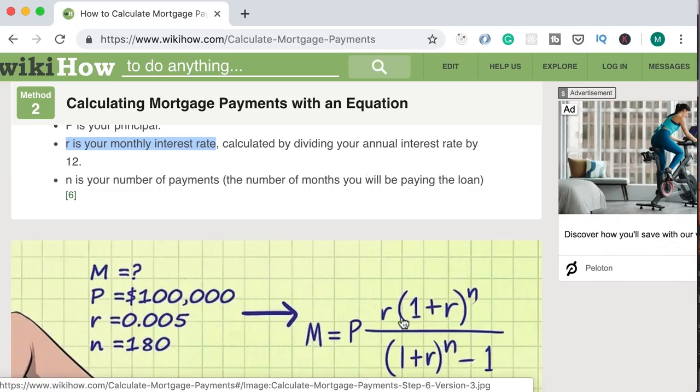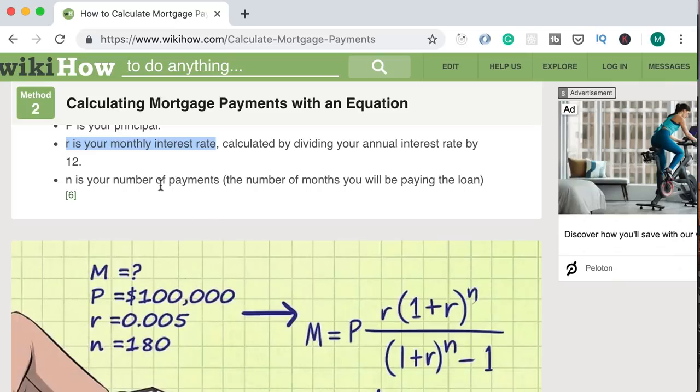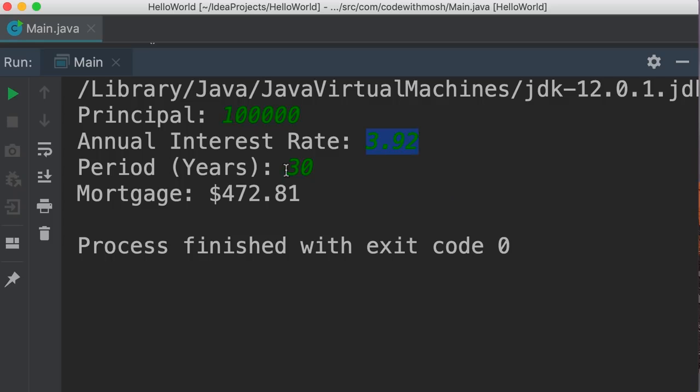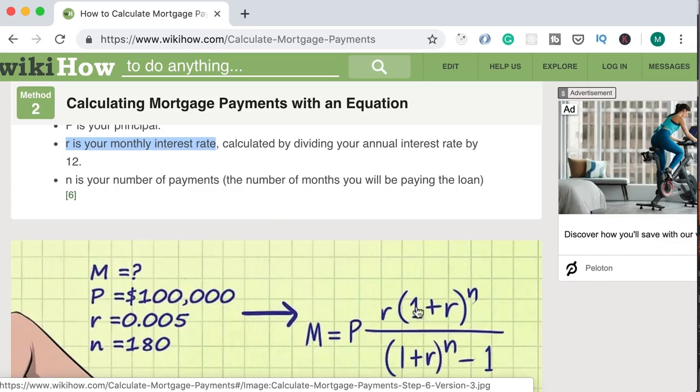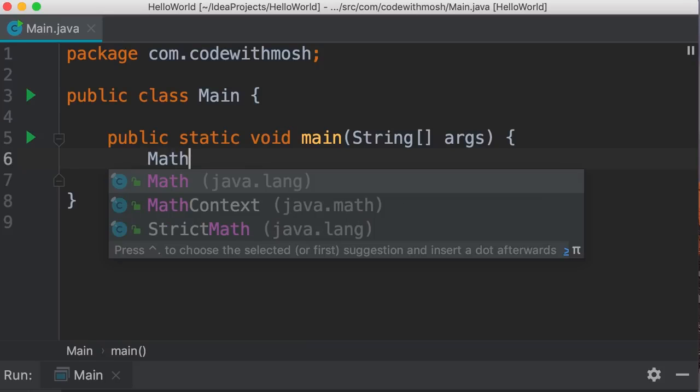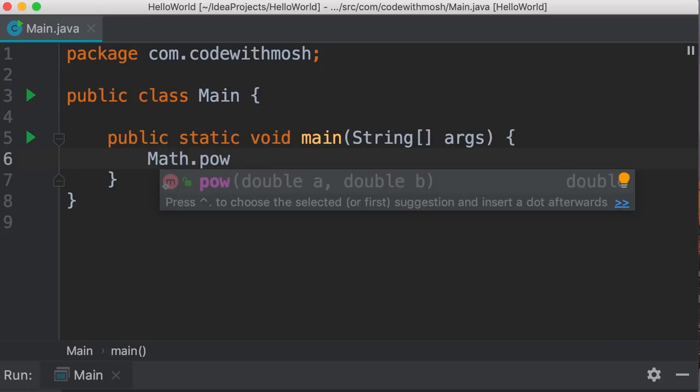We need to multiply this by this expression. Here we need to add 1 to this interest rate and raise it to the power of n, where n is the number of payments. So we need to multiply this number by 12 months to calculate the number of payments. Now, to raise this number to the power of n, you need to use the pow method of the Math class. So this Math class has this pow, or power, method that takes two arguments or two values, a and b.